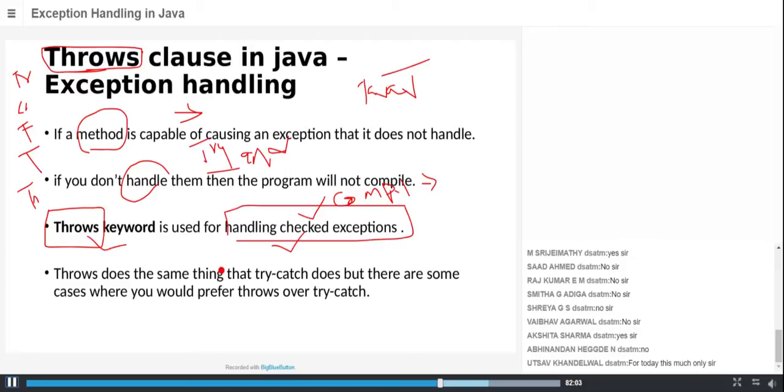So what exactly is throws? Throws is also similar to a try catch block. What we learn from the try catch block, the same work can be done even by throws. We will learn the situations when we use throws and when we use try catch. There are not many differences between throws and try catch block. What we do with a try catch block, we can do the same thing using throws. When we have a situation with checked exceptions, of course then throws is a better solution. Okay, so let us learn some examples here.